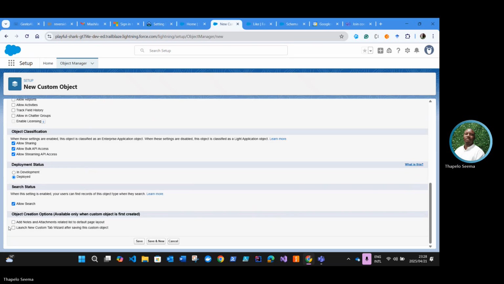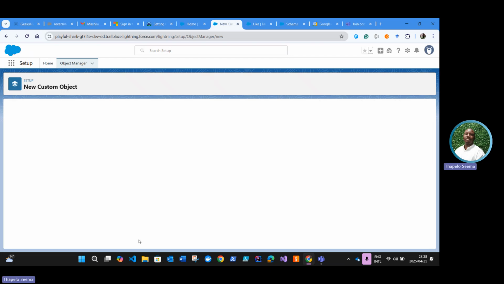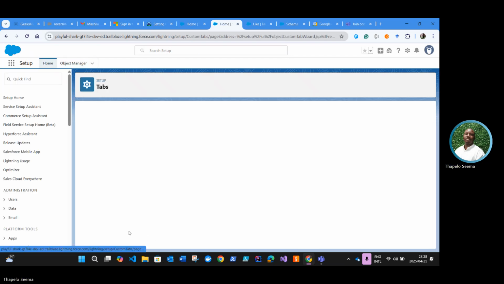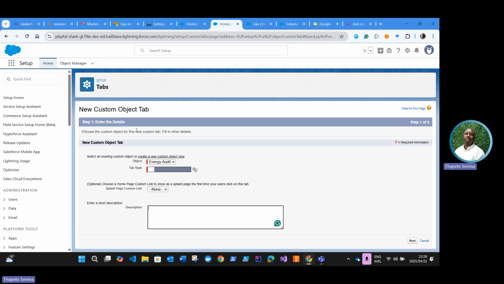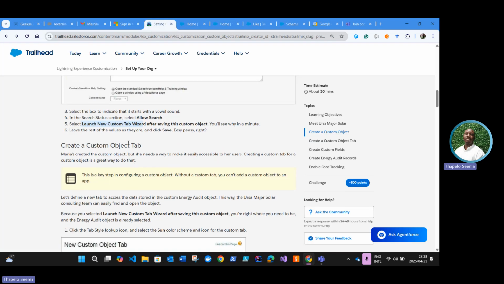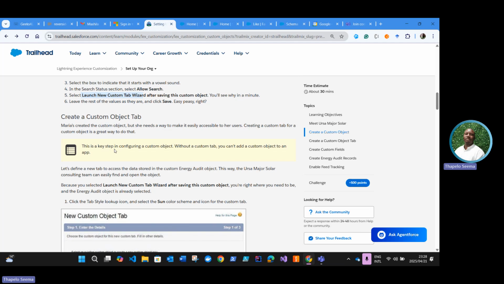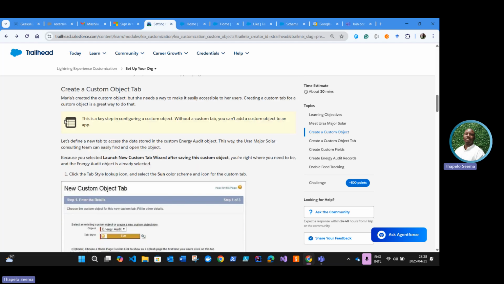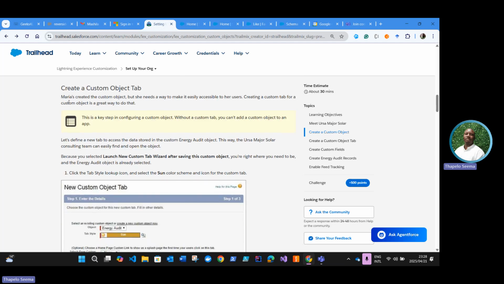Search, launch. Okay. Click on save. Then we're going to get into the custom tab wizard, right? And they give some instructions regarding this. So creating the custom tab.